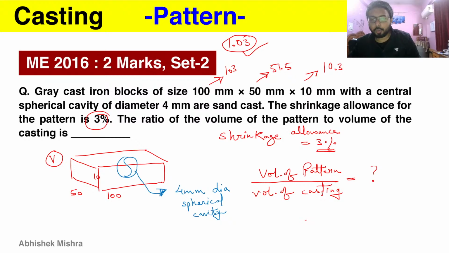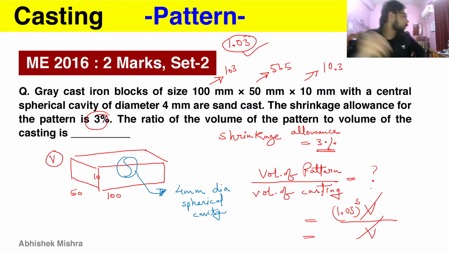So in anything, if you need to get a 3% increase, you need to multiply by 1.03. So what we will do is take the volume of casting simply as V and the volume of pattern as V, but now we have to multiply this 1.03 three times because there are 3 dimensions here. So it will be 1.03 cubed, and you just cancel out the volume and simply do the cube here to get the final answer. No need to calculate the whole volume and then calculate the pattern volume and then divide them. Just take the common factor out and cancel the volume, and you will get the answer in a matter of a few seconds without any chance of making mistakes after doing the long calculations. So it will come out as 1.09, which is the right answer.